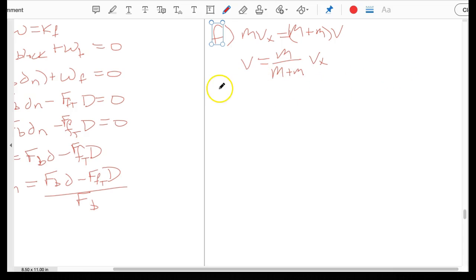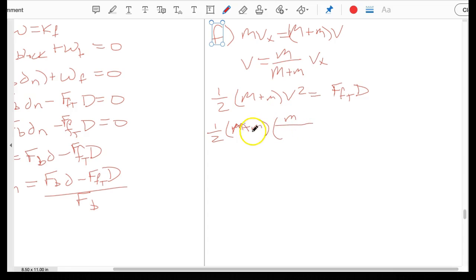The kinetic energy of that block projectile system immediately after the collision is equal to the work done by the friction stopping it, so that's 1/2 of the total mass, big M plus little m, which are the two objects, times v squared, is equal to the force of friction that we know is on the table times that distance that it goes. We're going to substitute in for v, so we take this and put it in there. So here we go, 1/2 of big M plus little m times, and then this is little m.